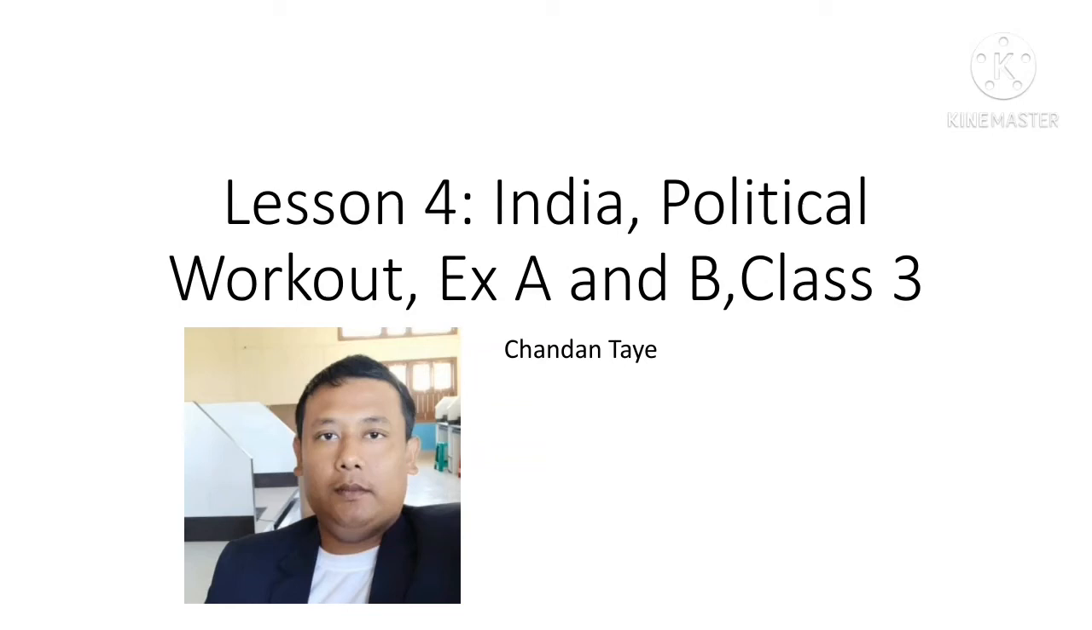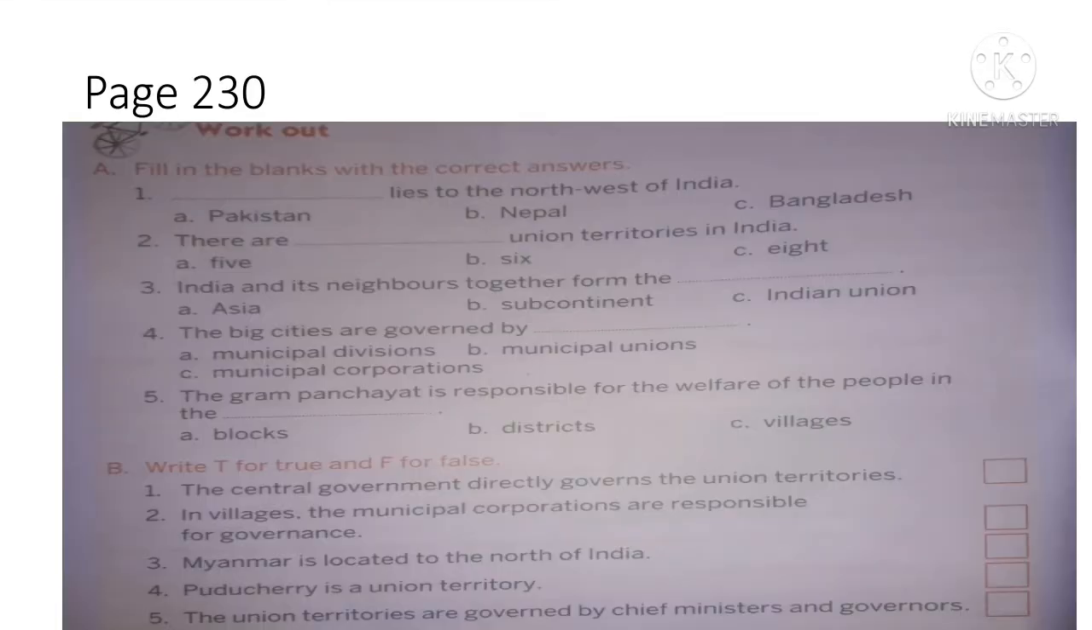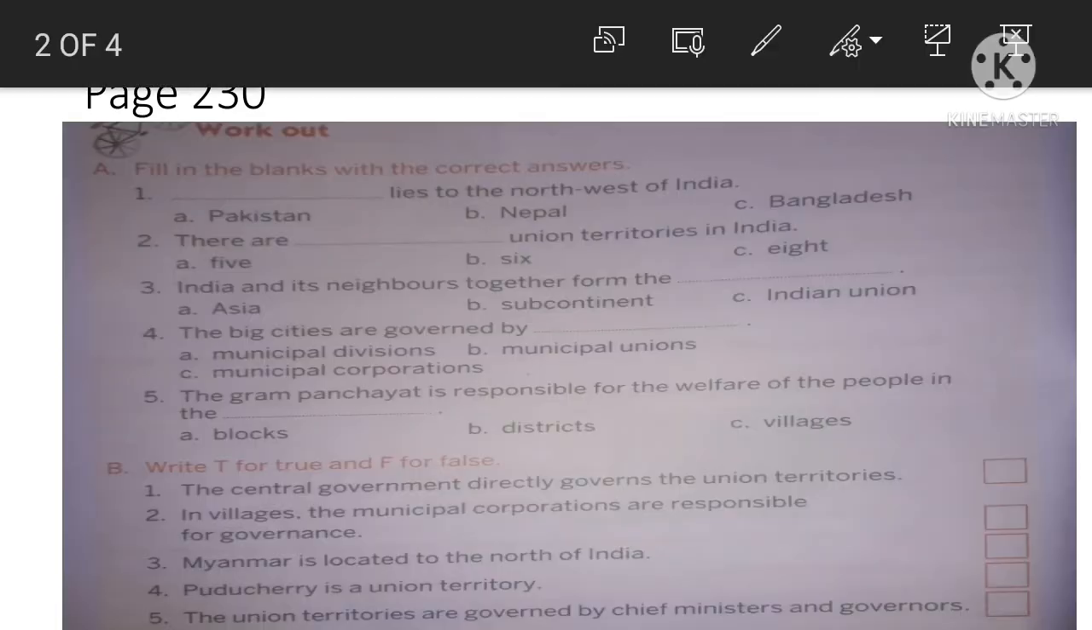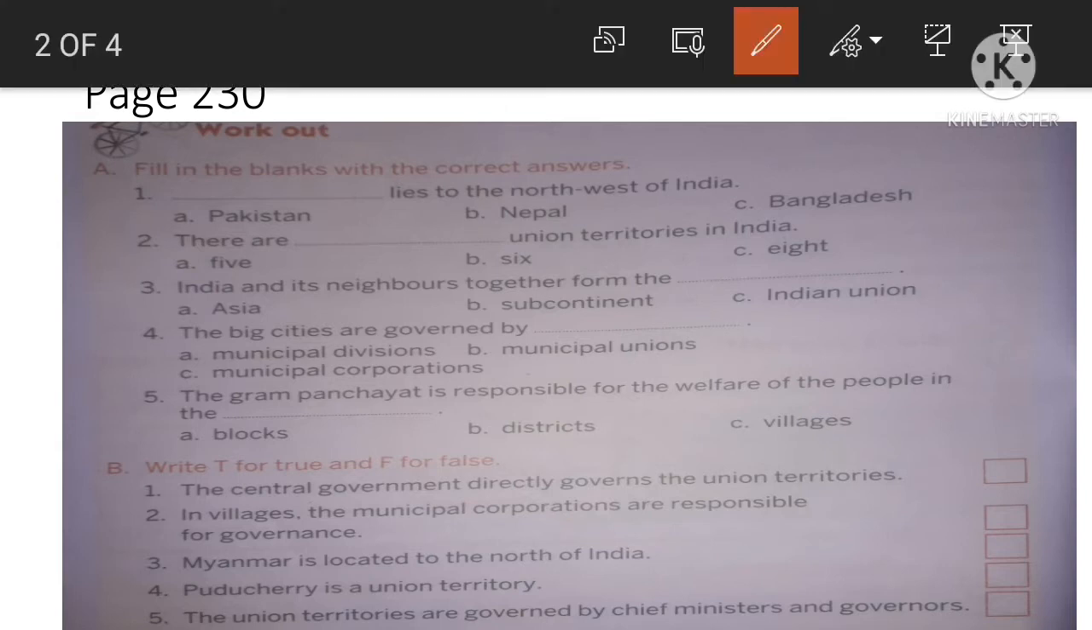Children, in this class we will discuss lesson 4 India political workout, the exercise part, exercise A and exercise B, class 3 social studies. In our previous class we have discussed lesson 4, political divisions of India and government of India. I request all of you to take out page 230, social studies workout.